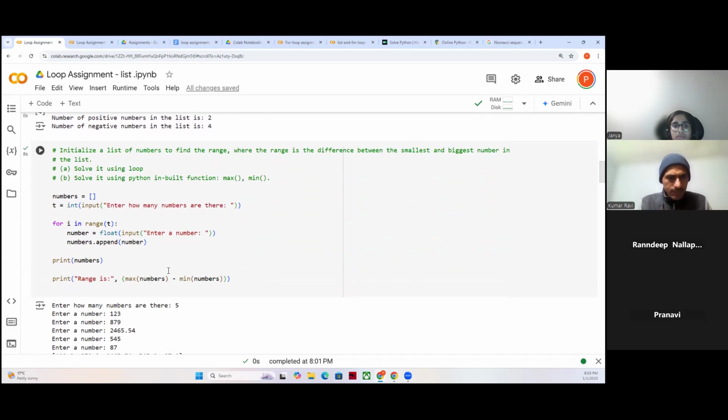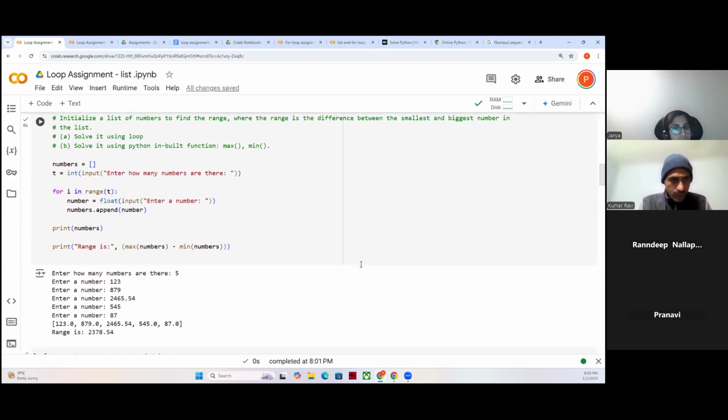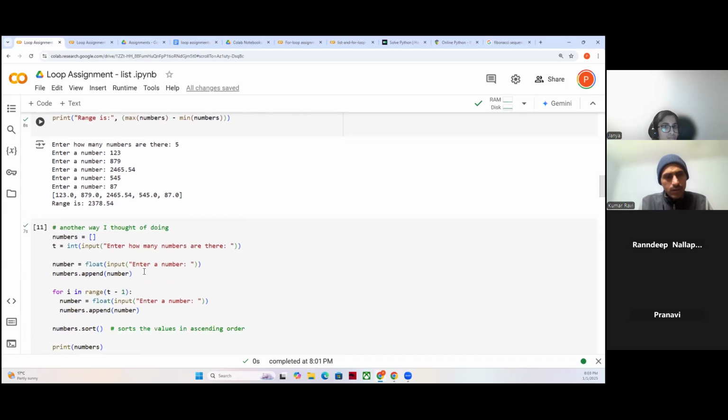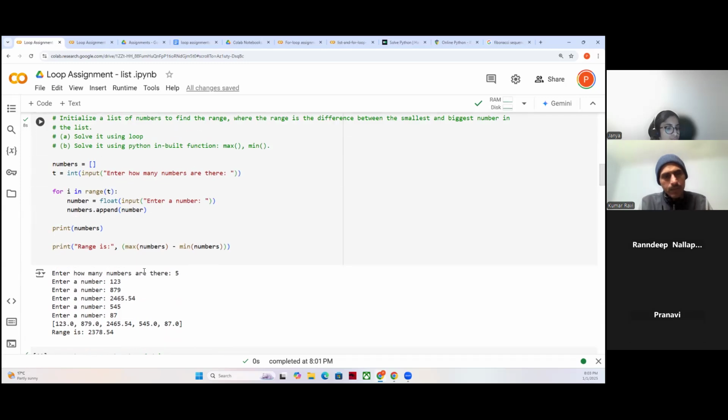Math is working for me, sir. Now I just reset my whole document, like my notebook, I just reset it. Okay, now I understood. You wanted to add some numbers to your list, and then you are able to use this. Yes, sir. Good. Okay. So this first loop is to take input into the list.